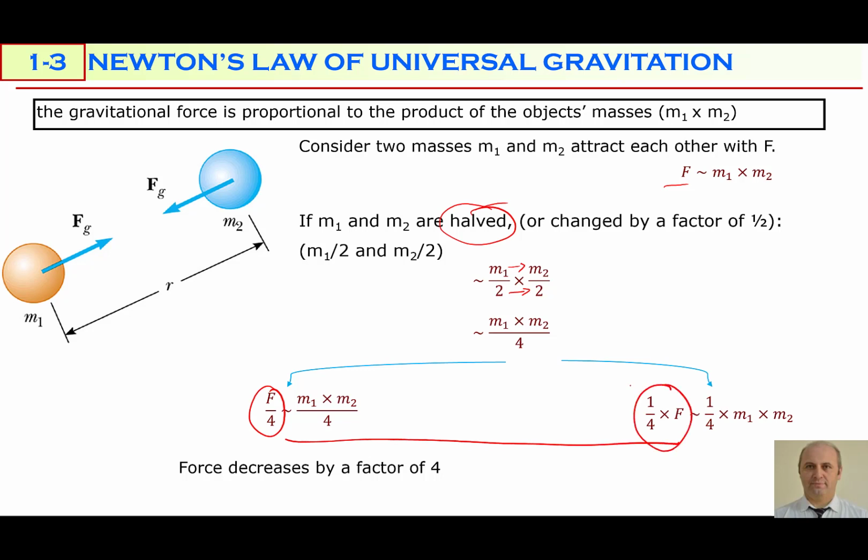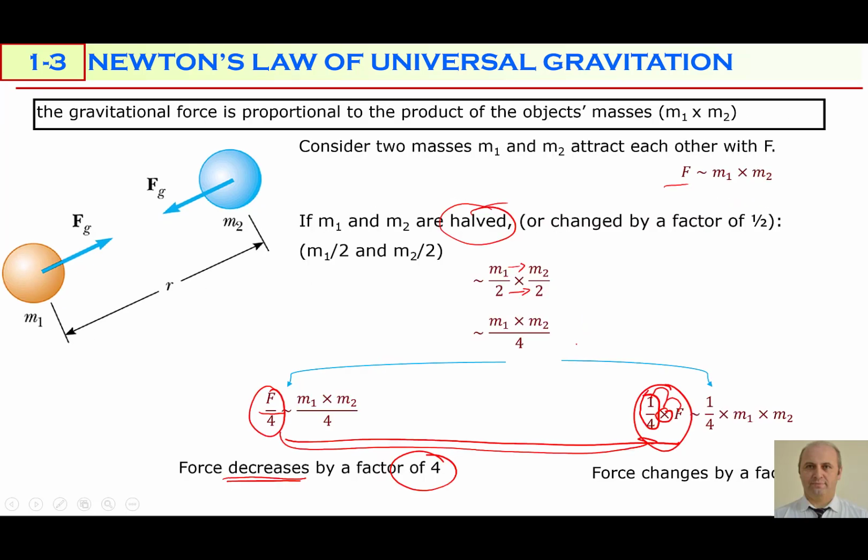In mathematics, this is explained as force changes by a factor of 1/4. Both define the same thing in two different ways. Because force is divided by 4, we say that force decreases by a factor of 4, and it can also be written as 1/4 times F, which means force changes by a factor of 1/4.